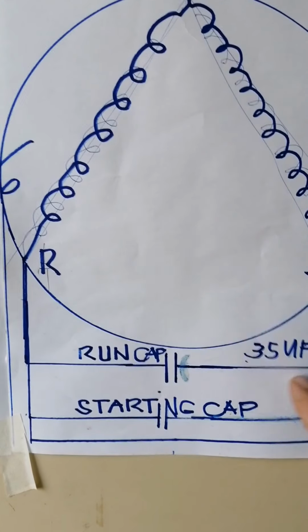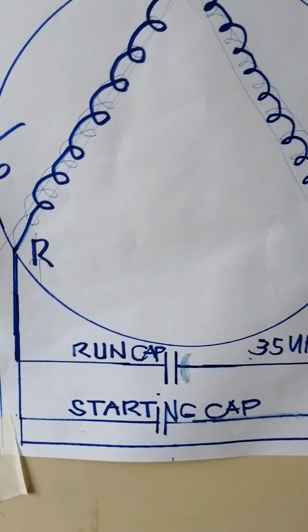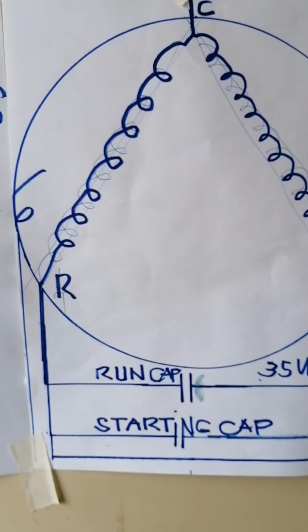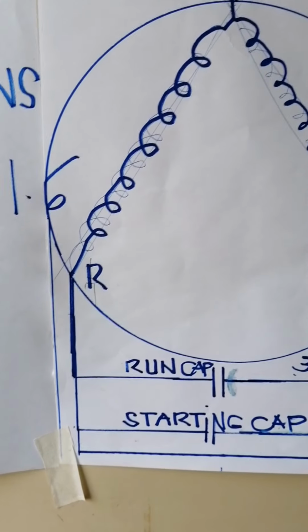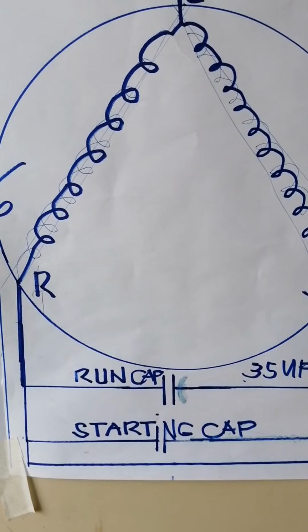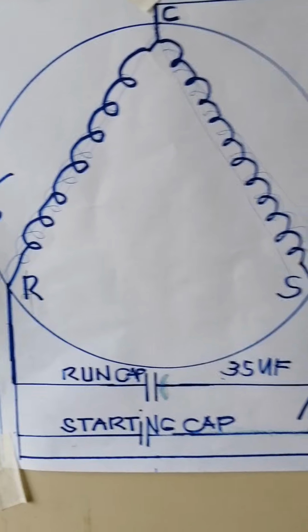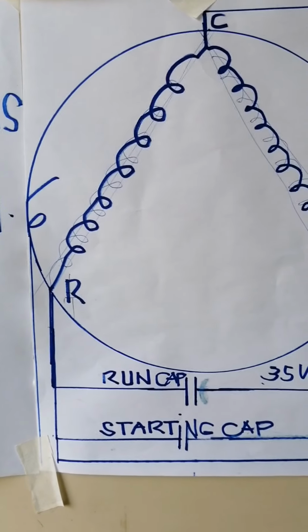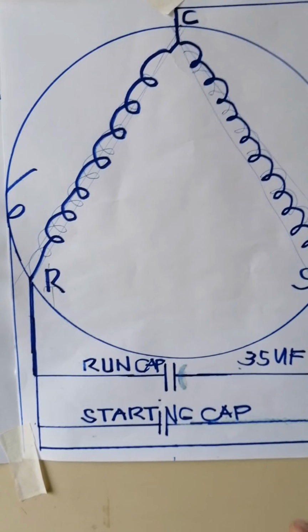If higher, it will run rapidly, but you can hear a hard sound in the compressor. So a lower or higher capacity than the original will shorten the life of your compressor. You should change to the original capacity of the capacitor.